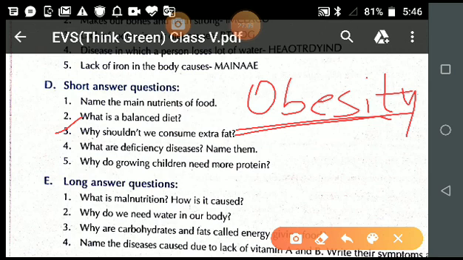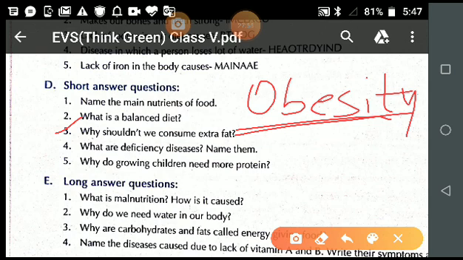Fat is stored inside our body under the skin. This extra fat may create problems because there are many other internal organs inside our body. So this extra fat may disturb the functions of other internal organs also.